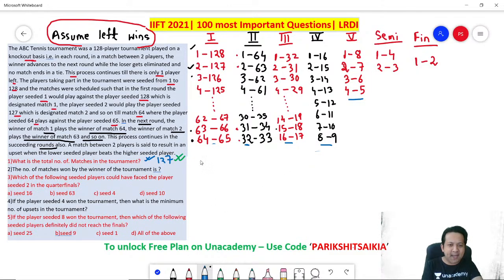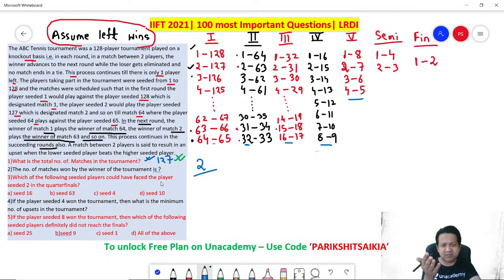The number of matches won by the winner of the tournament is, remember, the winner of the tournament needs to win every match. Why? It's a knockout basis. Knockout. You lose one, you are out. So meaning the winner has to win every round. So basically they are asking you how many rounds are there?